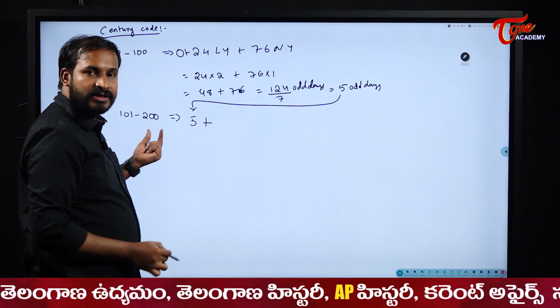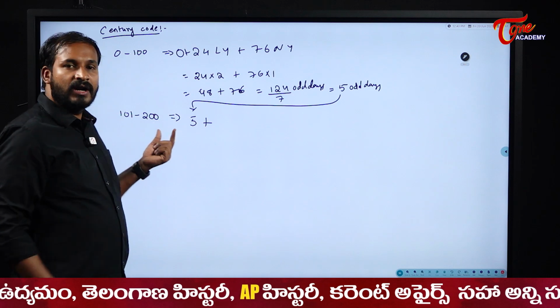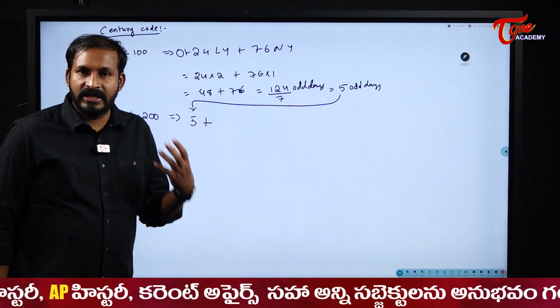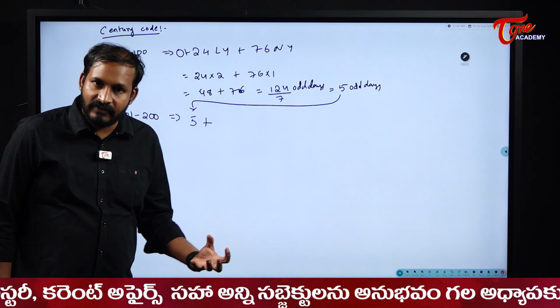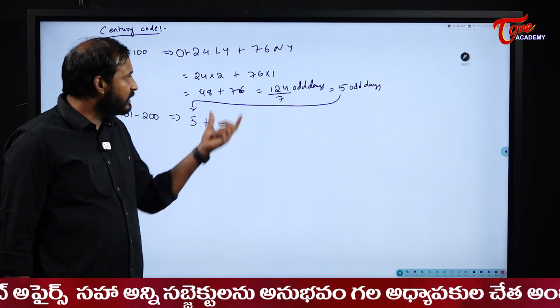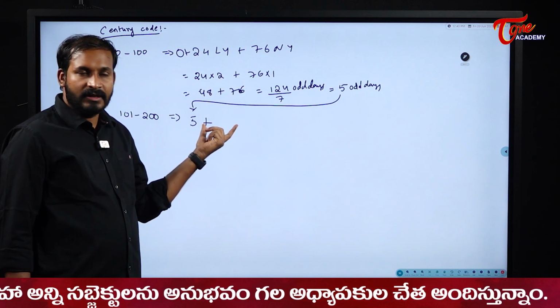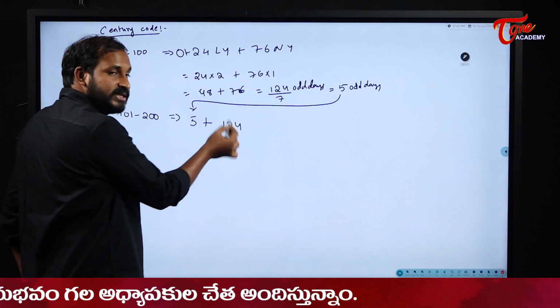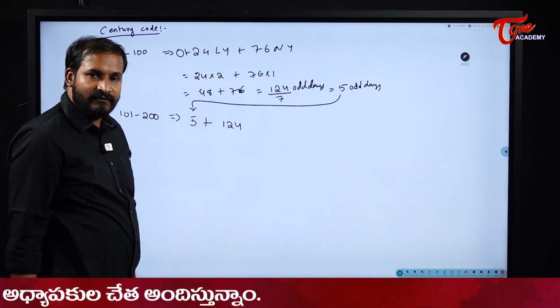Here also the same story. Why? Because 101 to 200 is 100 years. Actually I should have how many leap years? 25, but I will have only 24. What is the reason? 200 is not a leap year. And here also I will get a total sum of 124, similar to the above one.